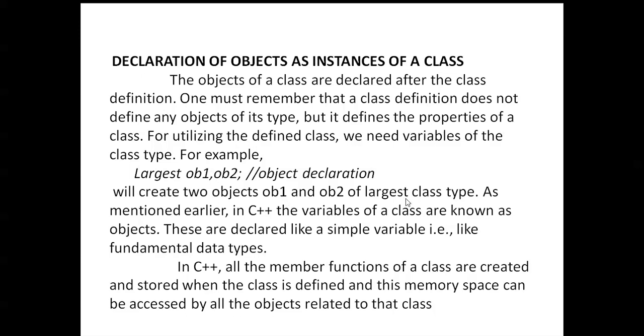These variables of the class are known as objects. They are declared like simple variables of fundamental data types.